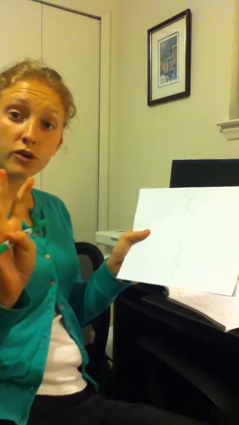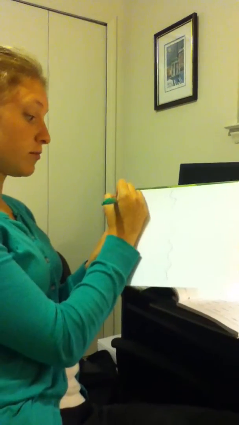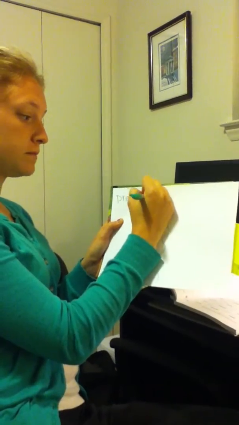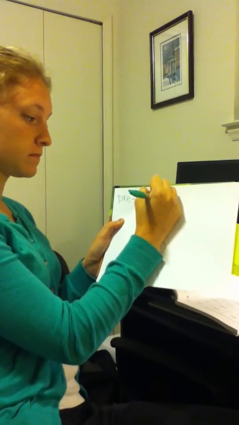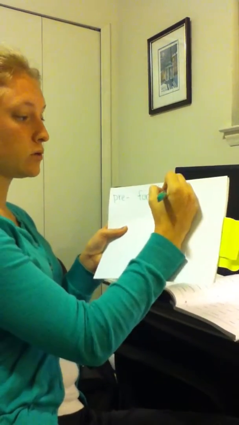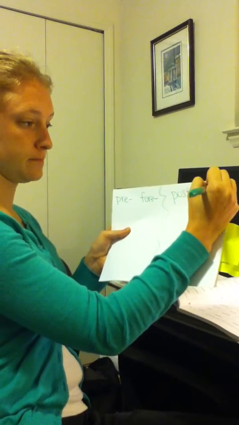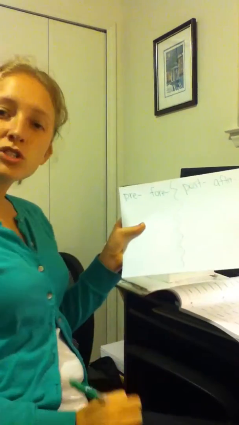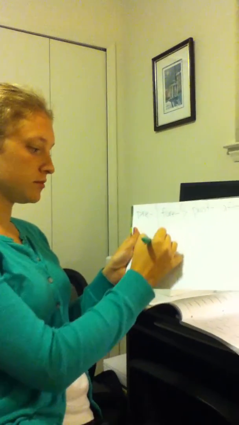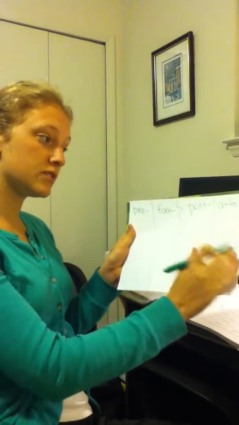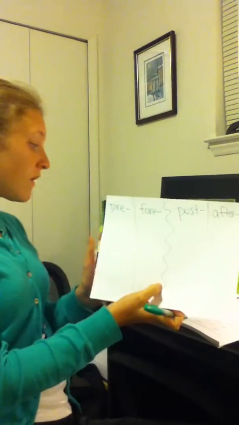Today you're learning 4 new prefixes. The prefixes are pre, for, post, and after. I want you to write this down in these kinds of columns, just like I just did, because you're going to be sorting your words into these 4 columns. I also want you to remember what each of them means, so I'm going to write it right underneath it, and I want you to do that too.